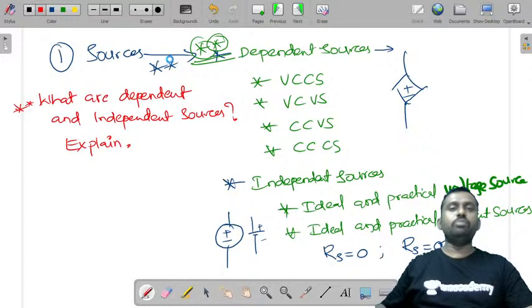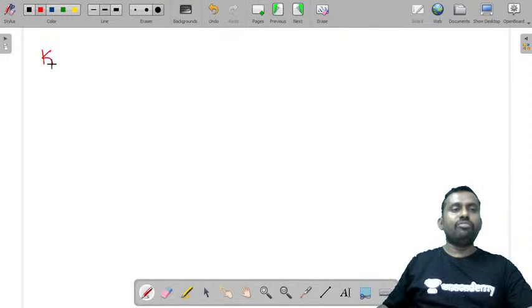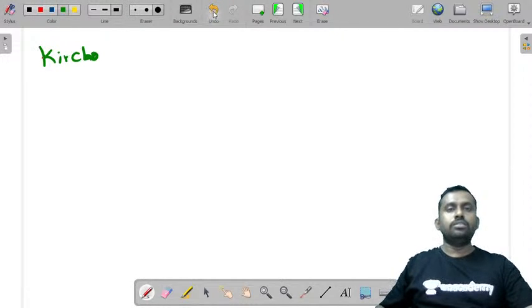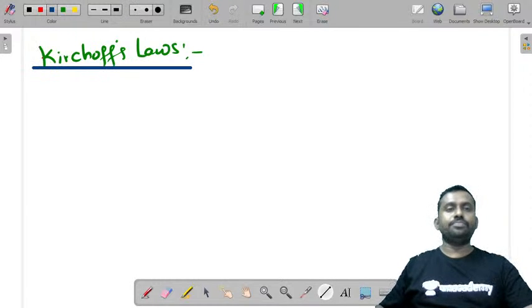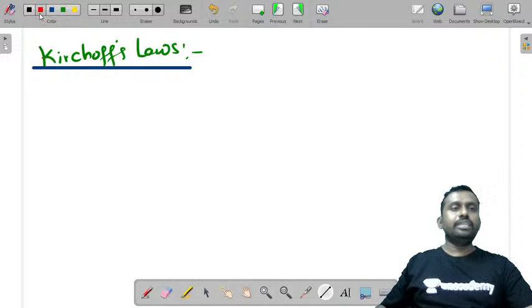Now next we will move ahead with Kirchhoff laws. We are moving next to Kirchhoff laws.